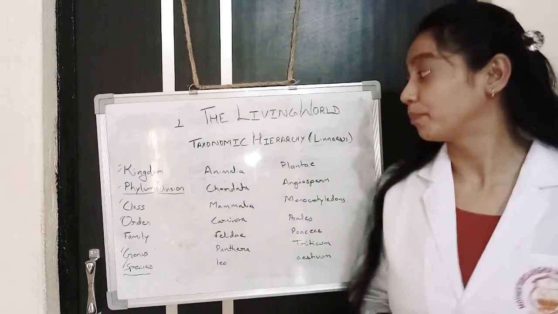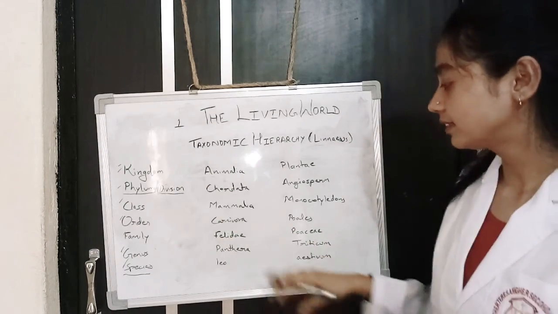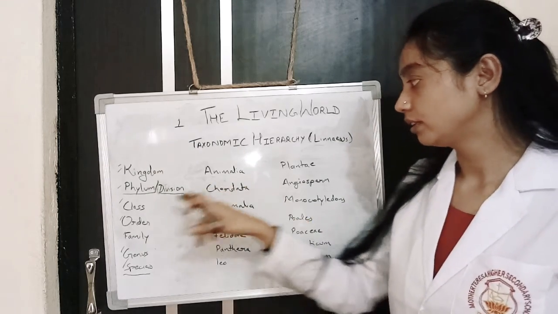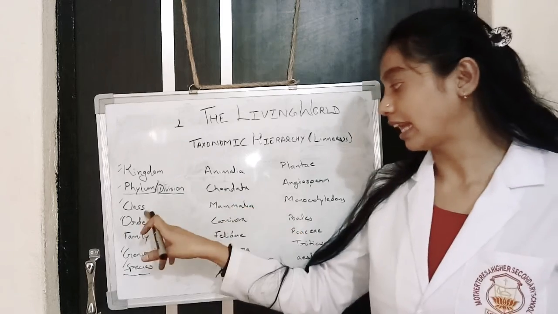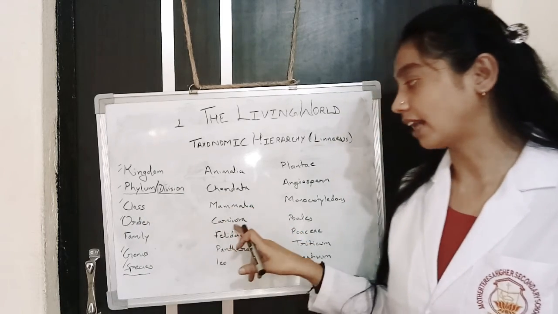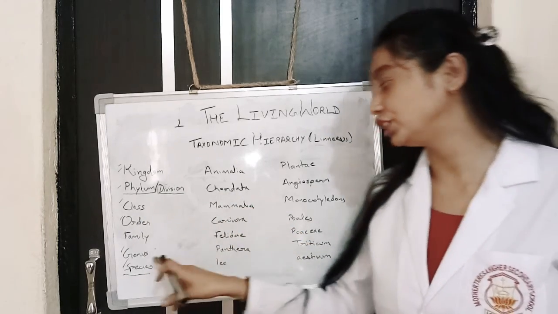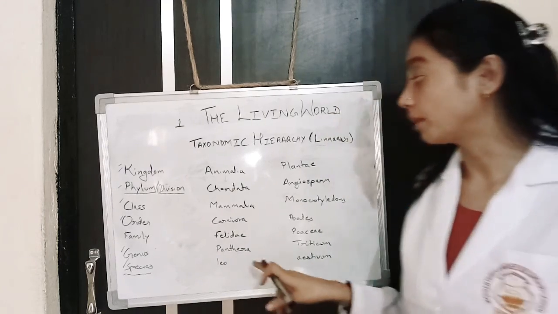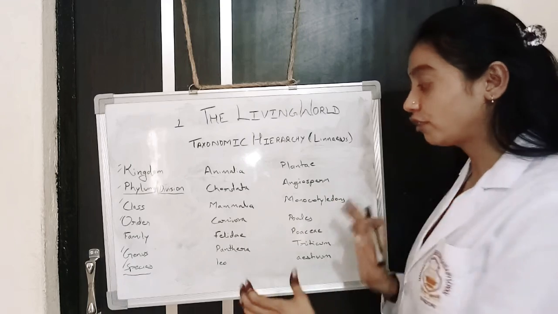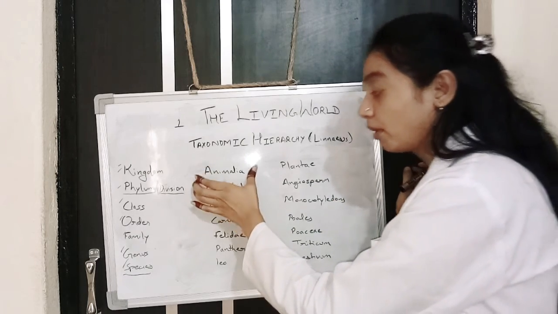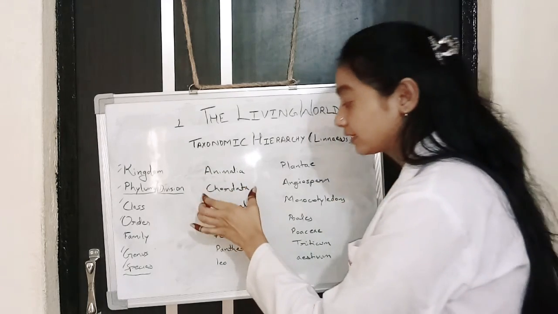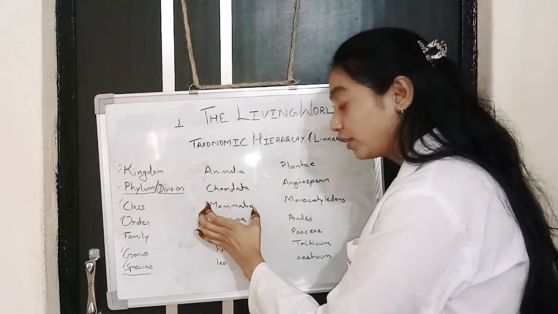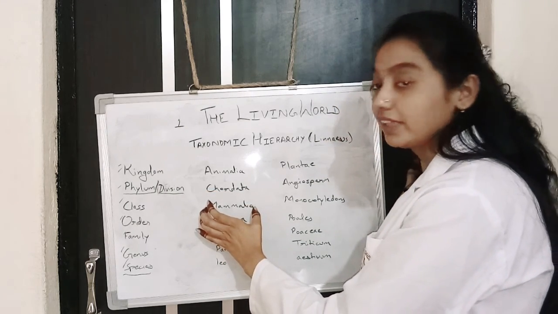So see the example here. It is the classification of lion. Kingdom is Animalia, phylum is Chordata, class is Mammalia, order is Carnivora, family is Felidae, genus is Panthera, species is leo. It is classified on the basis of the similarities. First of all, it is included in the group of animals. Again, it is classified according to the vertebrae.